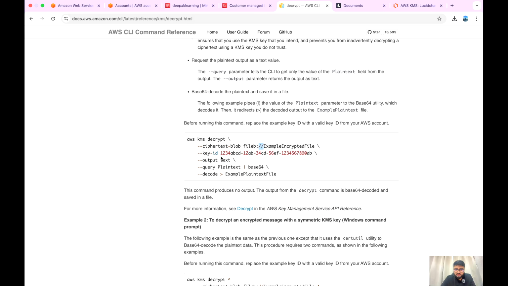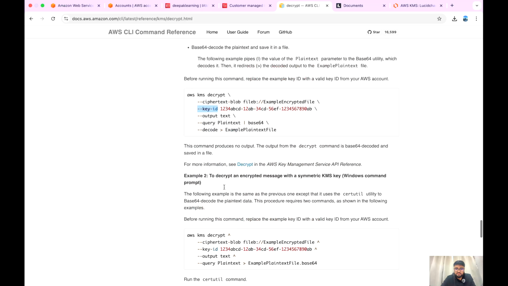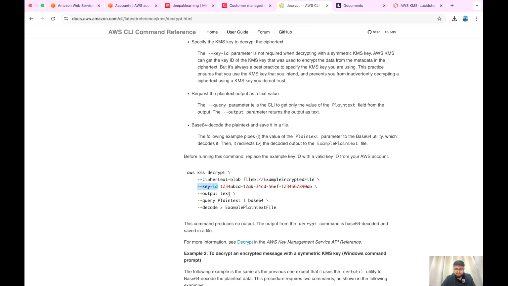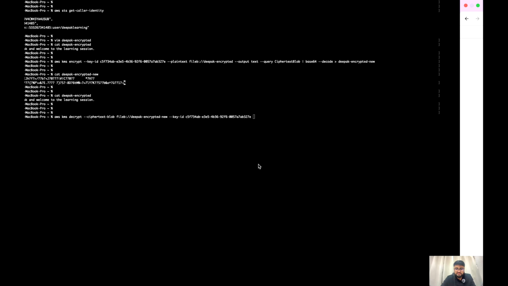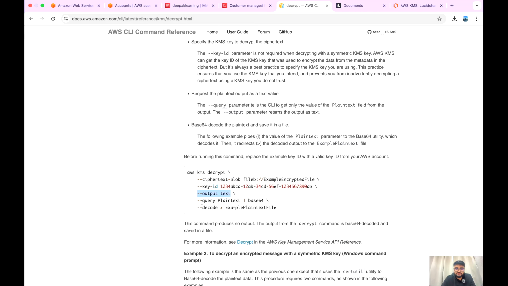Okay, it is expecting a key ID. Now the key ID was the same, the same key ID that we have used. Again, output as text, because that has been base64 encoded, right? So this will give the text, and then it will base64 decode it.